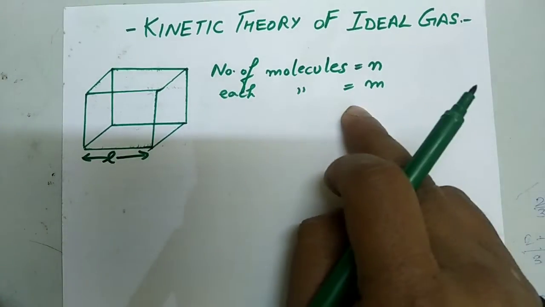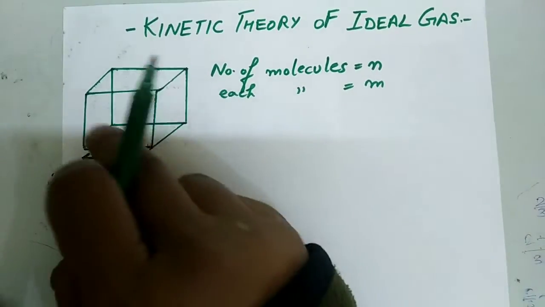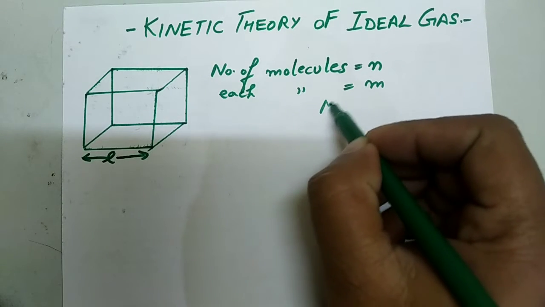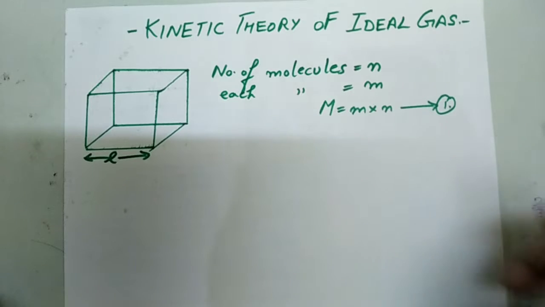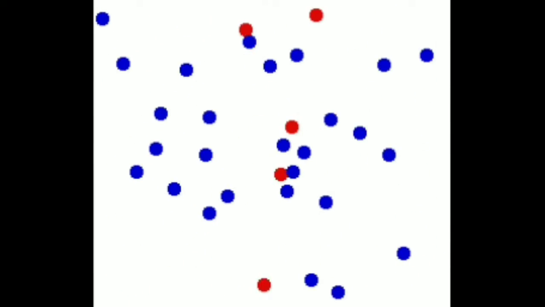If small m is the mass of each molecule, therefore the total mass of the gas enclosed, that is M, is equal to m into n. Since the molecules are of the same size and perfectly elastic, the mutual collisions between them interchange their velocities only. Thus the collisions with the walls of the container contribute to the pressure exerted by the gas molecules.